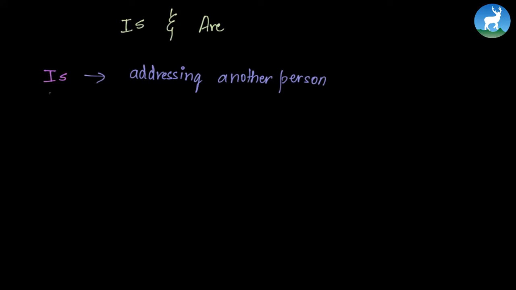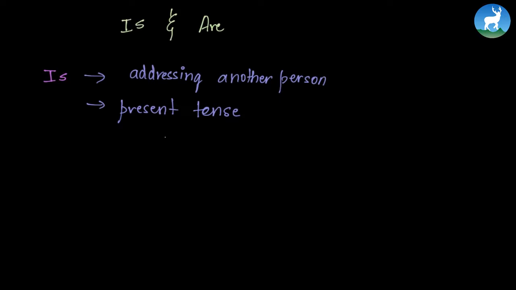And is is always present tense. If we need to express that he ate 2 hours ago, we don't say he is eating or he is ate. That's the wrong form because that's not present tense. We use is for present tense, that's happening right now. For example, Akankshya is teaching. Akankshya is teaching right now. It's the present tense, so we use is.